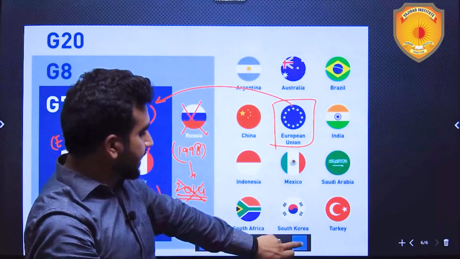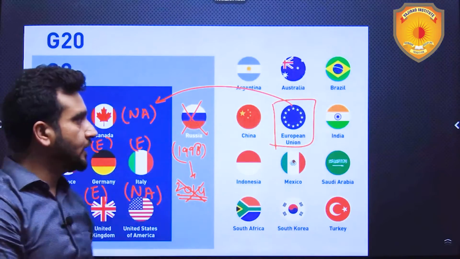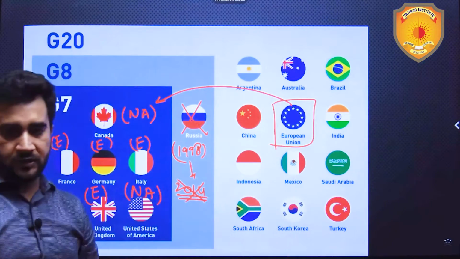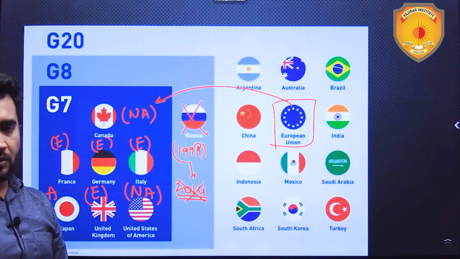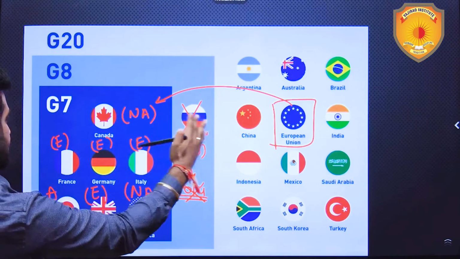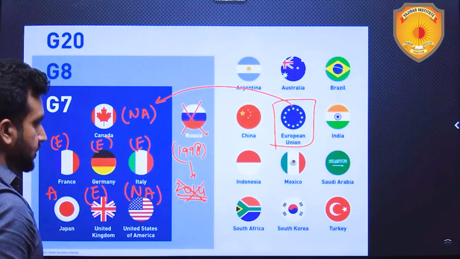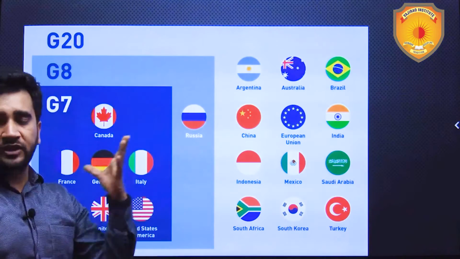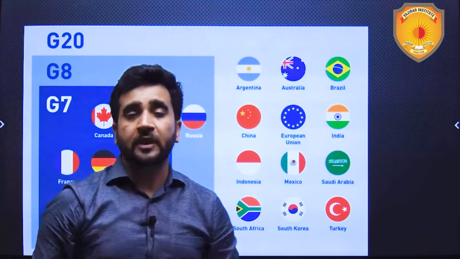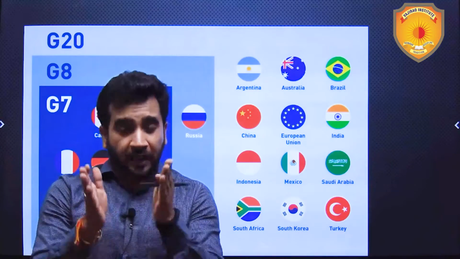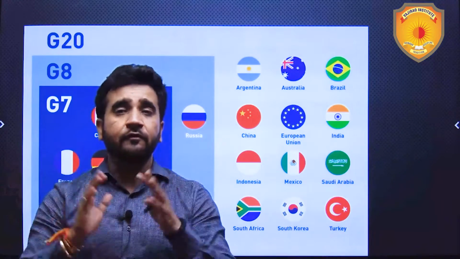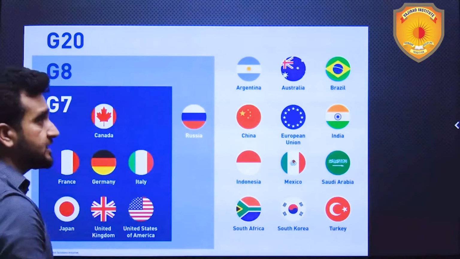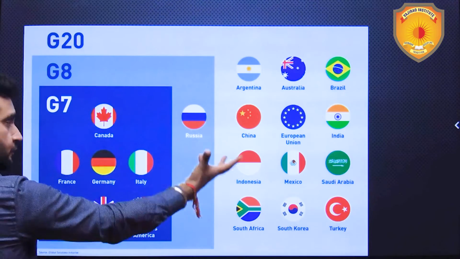Now G20, the additional countries are over here: Argentina, Australia, Brazil, India, China, Indonesia, Mexico, Saudi Arabia, all these. So this entire is G20, G7, G8. If a statement comes that G7 is a sub part of G20 in terms of membership, then definitely yes. Not in other senses, but in terms of membership, which simply means that all the members of G7 are part of G20 also.